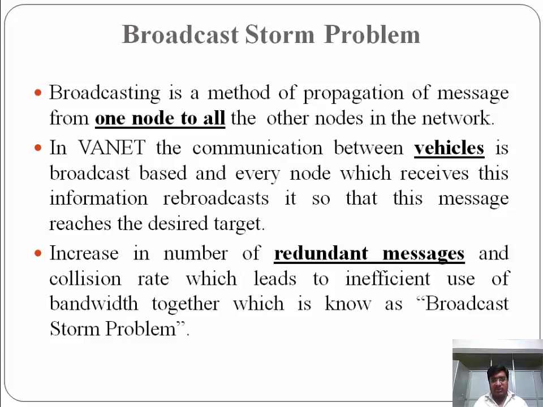But the problem arises due to this rebroadcast: every vehicle in the transmission range of the sender will rebroadcast the packet, and for further rebroadcast all vehicles in the transmission range of that relay will again rebroadcast it in the network. Due to this, the number of redundant messages increases very much, and due to these redundant messages the collision rate increases very much, which affects the efficiency of the network bandwidth and leads to the broadcast storm problem.